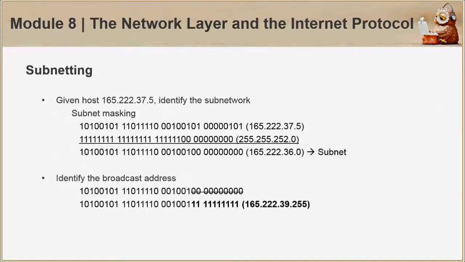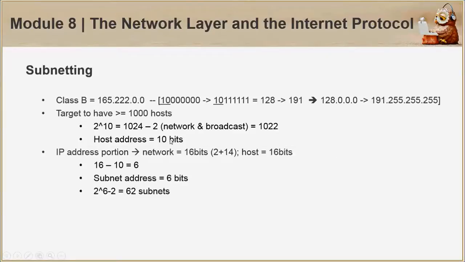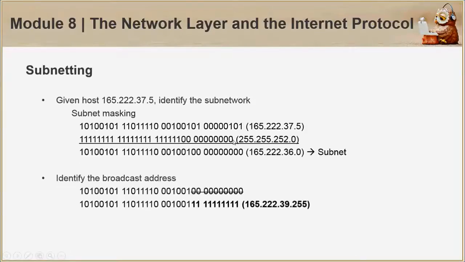We identify the subnetwork by subnet masking. We mask the portion where the host is reserved. Since it's 10 bits, this is set as 0. Now the end result is something like this. In contrast, to identify the broadcast address, we just flip the host addresses.